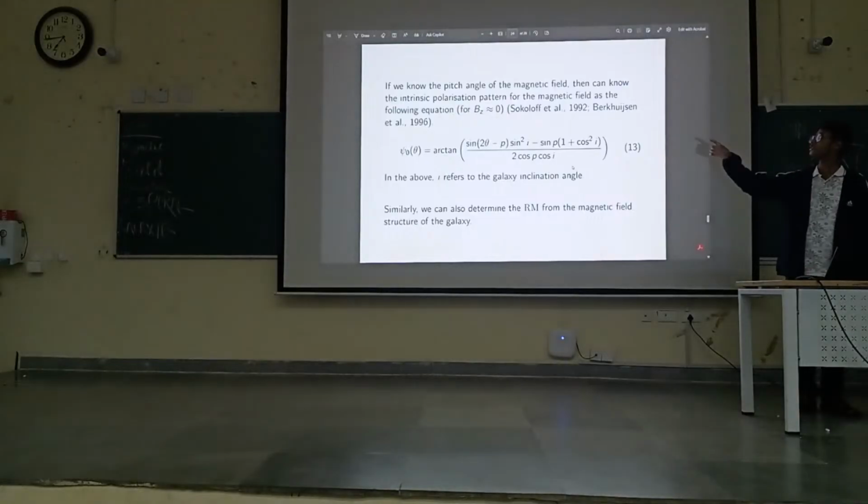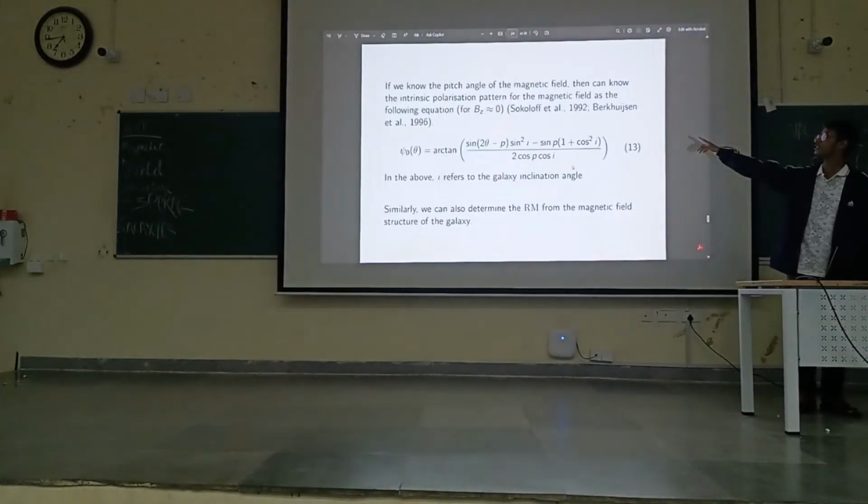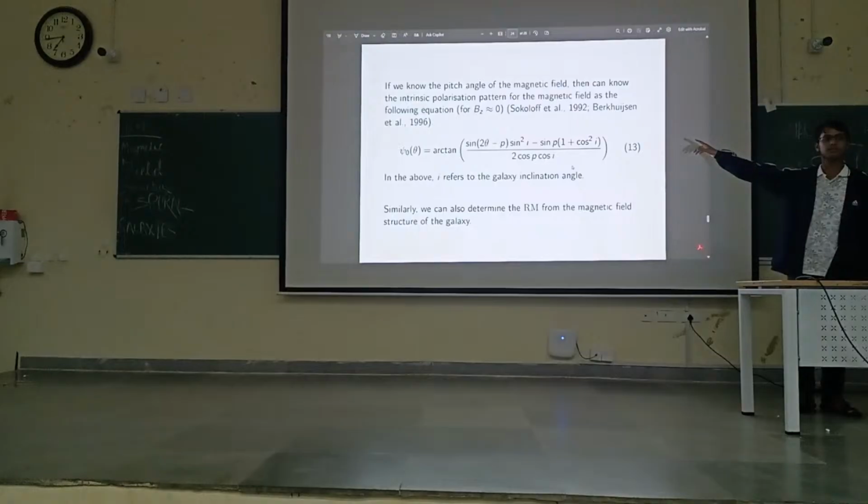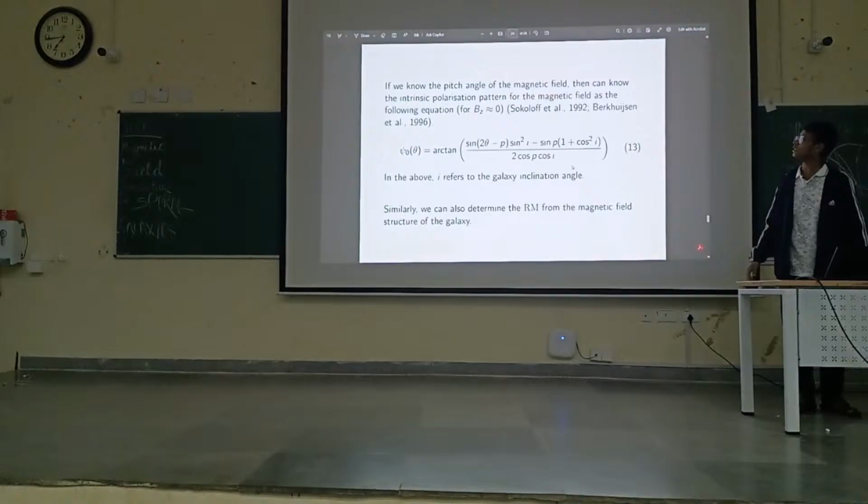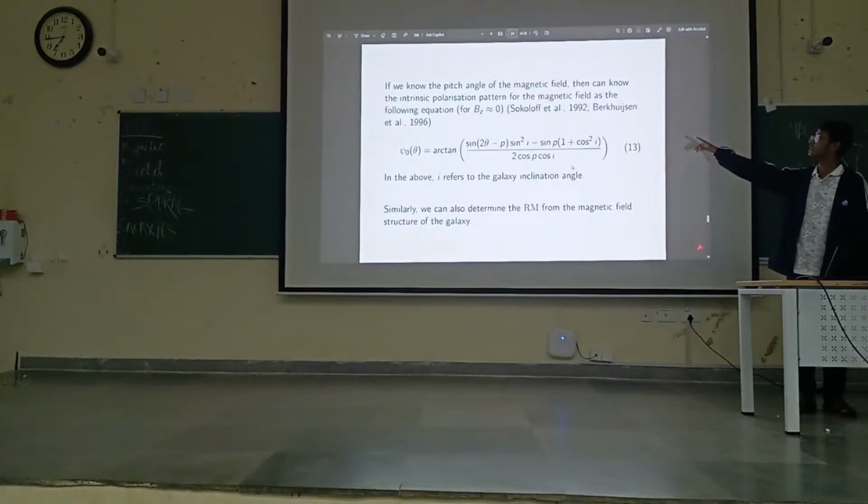Whatever polarization pattern was there at the source of emission, that is the intrinsic polarization pattern. We can obtain it using this particular expression, which has a few variables.